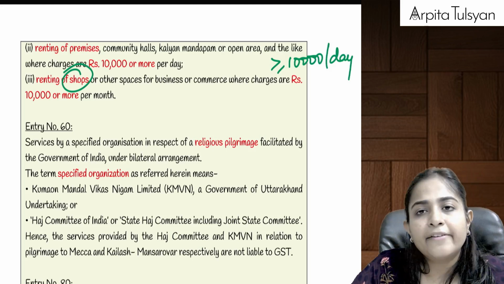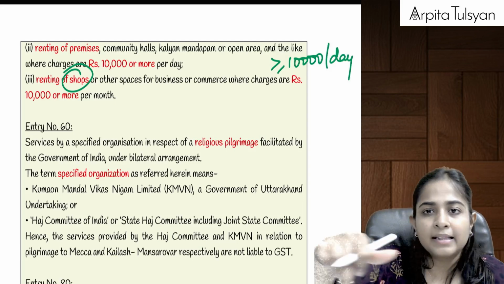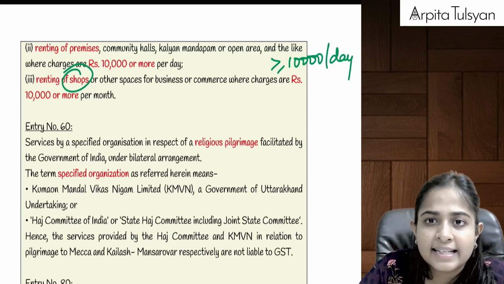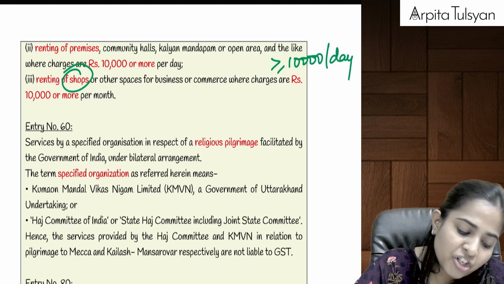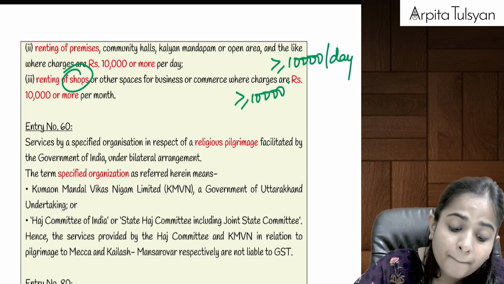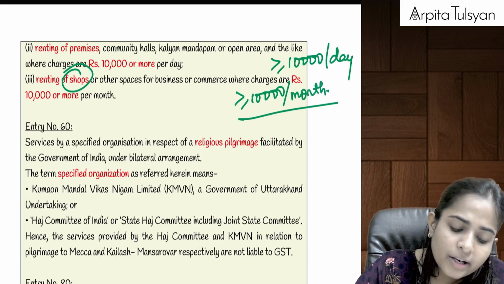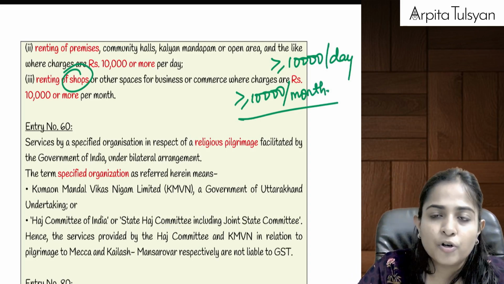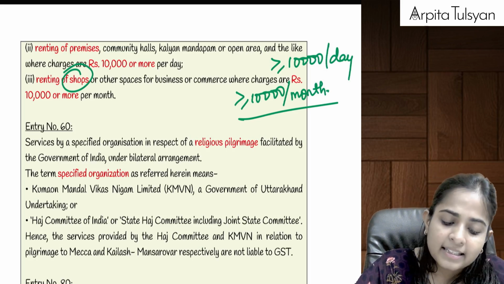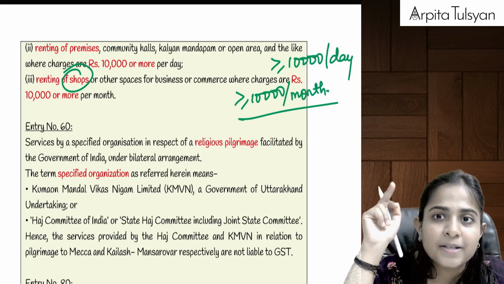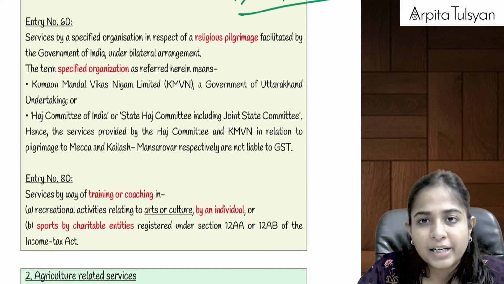And similarly, if there are some shops, you must have seen in many religious places, near the temple itself, there are so many shops selling some goods, some items, etc. So if we have given the shops on rent, and if the charges are 10,000 or more per month, these are shops so this will not be given on rent on a per day basis, then it will become taxable. If the charges are lesser than 10,000 rupees per month, then in that case this renting activity will also be totally exempted.